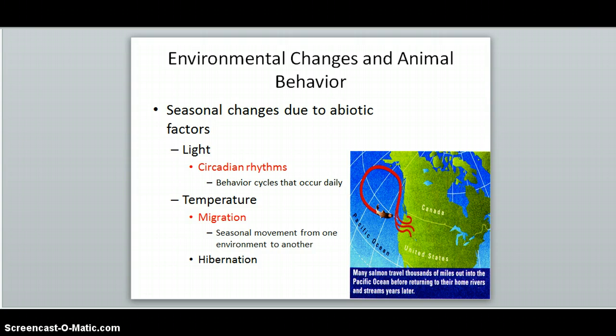Another seasonal response to temperature is hibernation. Many species of bears hibernate during the winter when resources are not plentiful. They use stored resources during this time in order to survive.